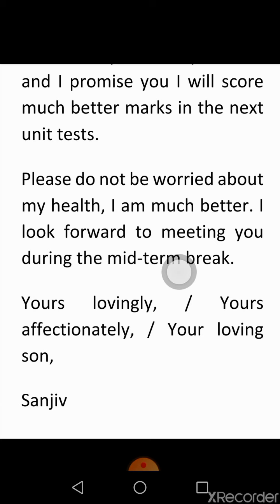So if all the valid points are written for the format, that is first the from address, then the proper date, then the salutation in the form of my dear mother, my dear mummy and so on, and finally the subscription like yours lovingly, yours affectionately or your loving friend, and then ending it with your name, only your first name, the full 2.5 marks will be given for the format.